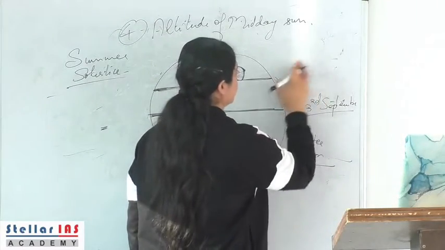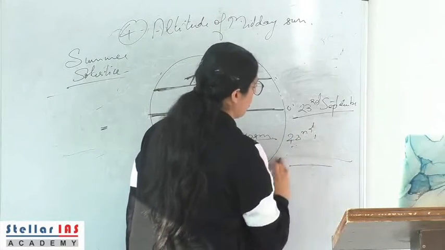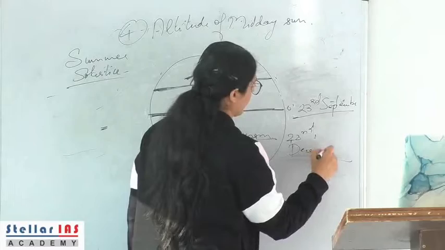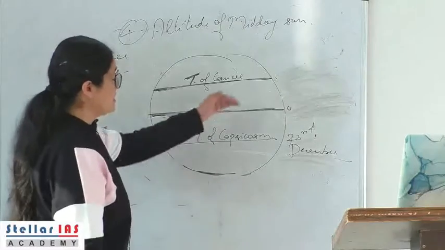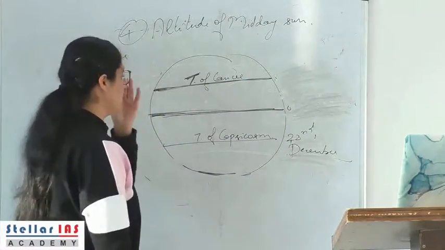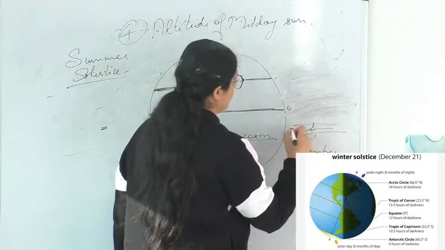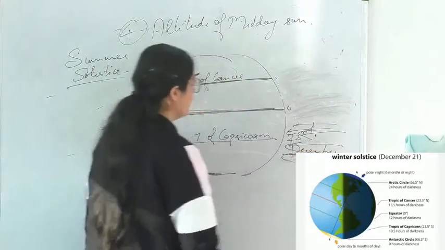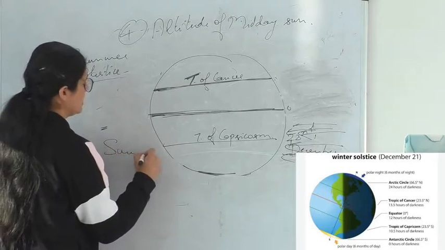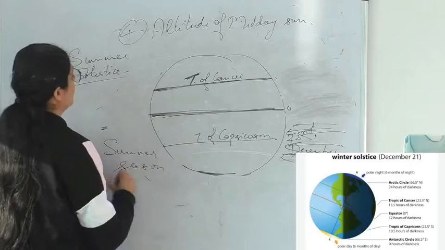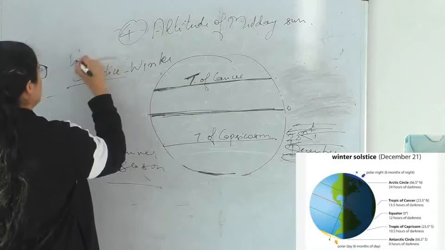23rd of September, around 22nd of December, the days can vary. After 23rd of September, the sun moves southwards towards the southern hemisphere, such that on around 22nd, 23rd December, the rays of the sun are vertical on the Tropic of Capricorn, right. So, the southern hemisphere experiences its summer season, while the northern hemisphere experiences its winter season.